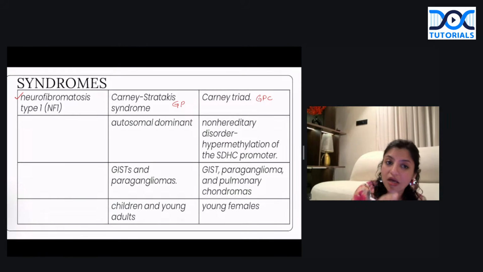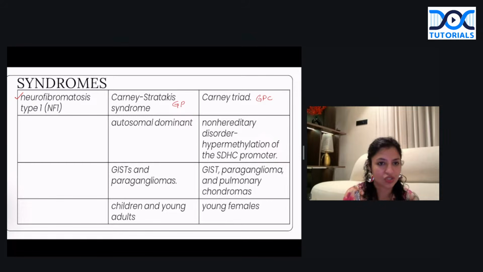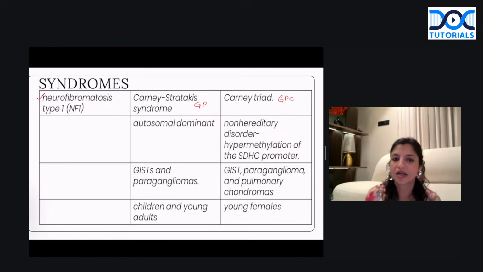Whereas Carney triad, it's a triad, so it's non-hereditary. Okay, triads are non-hereditary. And this occurs usually due to hypermethylation of the succinate dehydrogenase C promoter region. And it usually occurs in young females. Okay, so that's an important thing that you have to remember. That's the difference between Carney triad and Carney-Stratakis syndrome, which you should be very clear about.